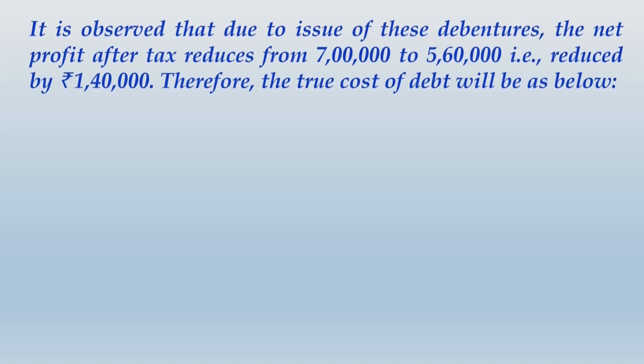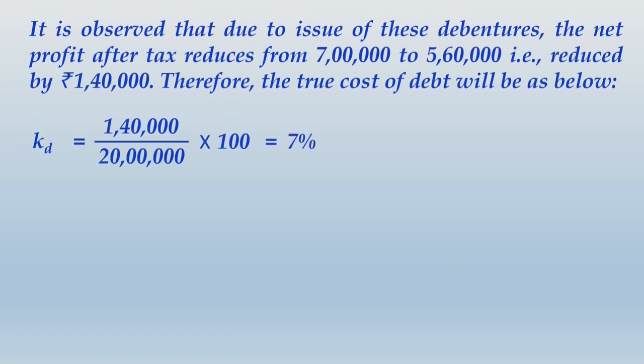It will be symbolized as KD, KD standing for cost of debt. In the numerator you will take 1 lakh 40,000, which is by amount your true cost of debt. In the denominator it will be the proceeds from issue of these debentures, which is 20 lakhs, correct? And finally it will be 1 lakh 40,000 divided by 20 lakhs into 100, that would give you 7%.